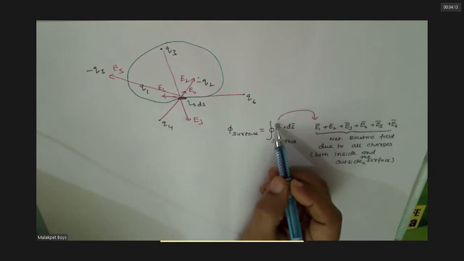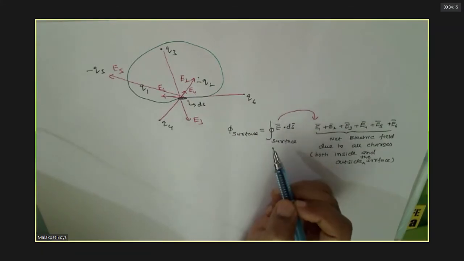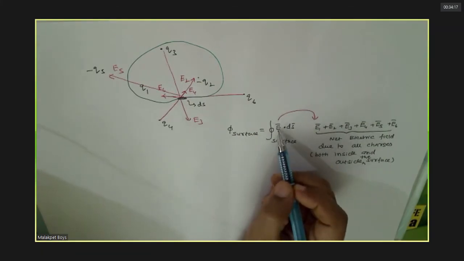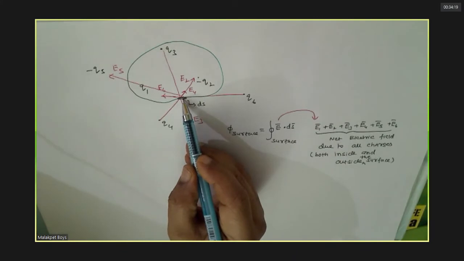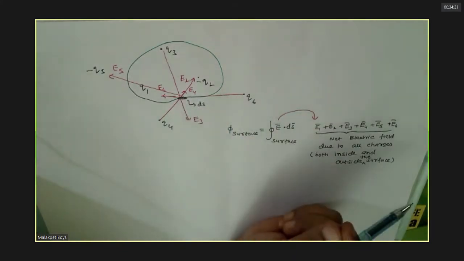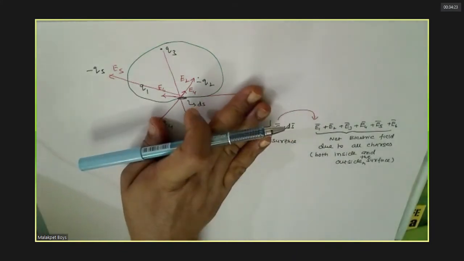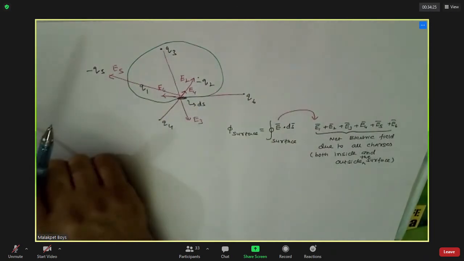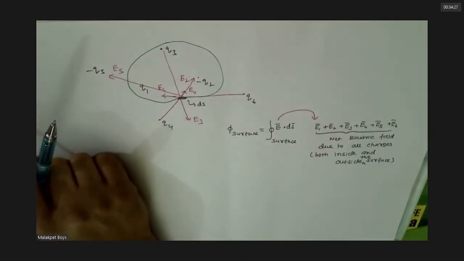Here I am taking E, not the flux. When you are evaluating E dot dS, the electric field at this point is due to all charges, no? You cannot stop the electric field due to these charges, no? Is it possible? No, sir. Now it makes sense.